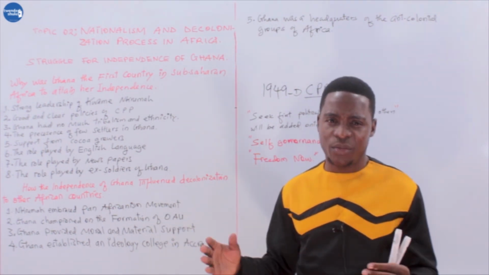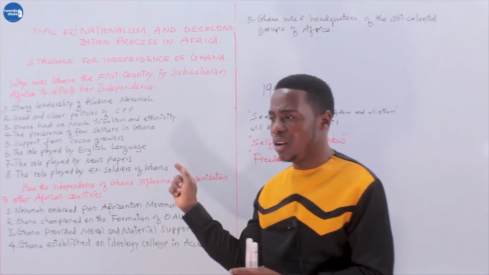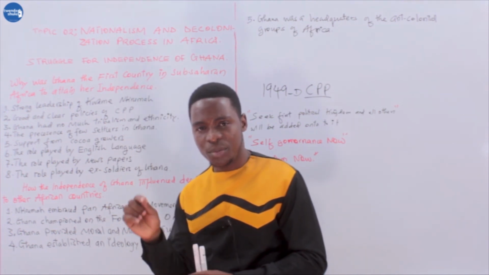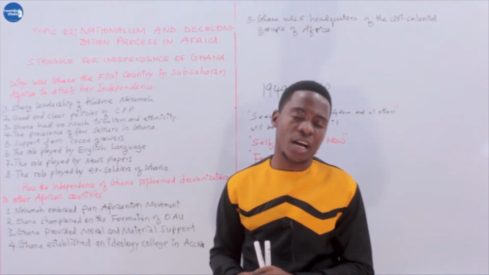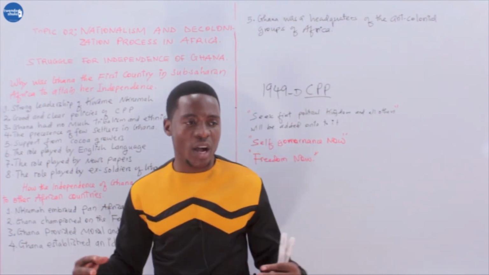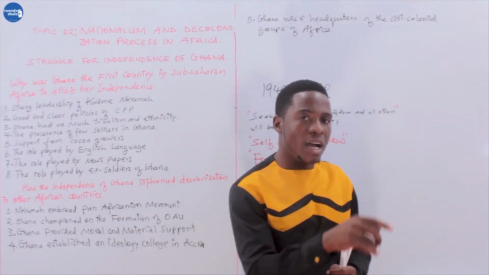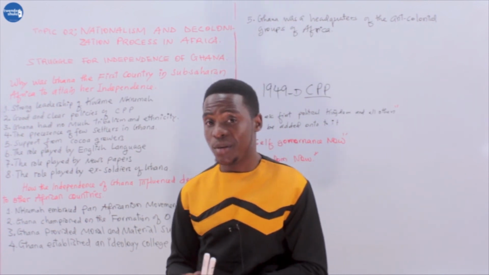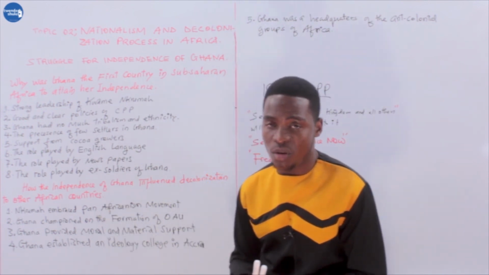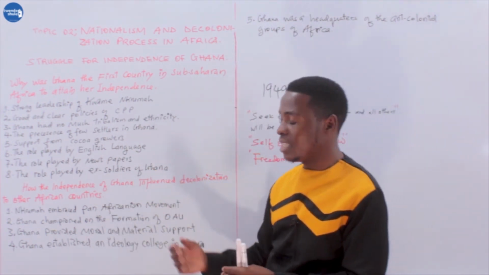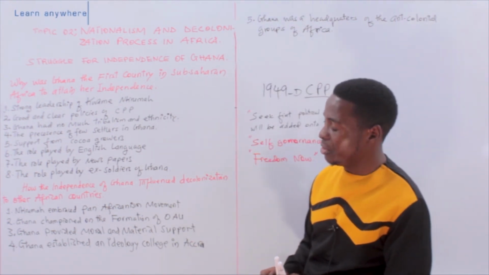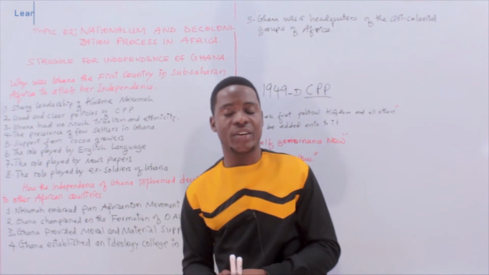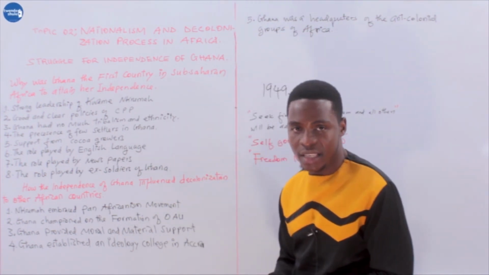Those cooperative unions gave a lot of financial and material support to the CPP to organize people and to demand their freedom. Therefore, the support from cocoa growers enabled Ghana to achieve independence earlier than any other state in sub-Saharan Africa.